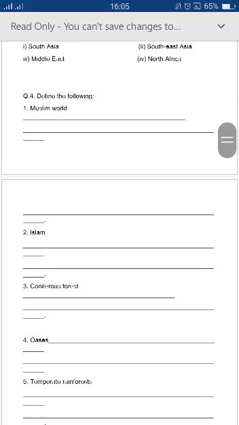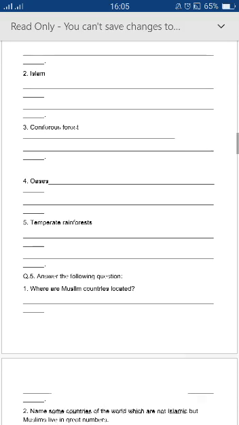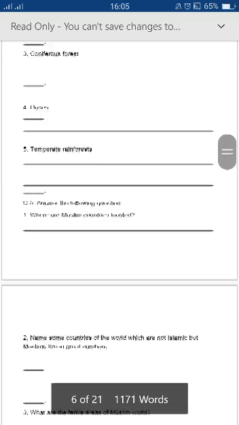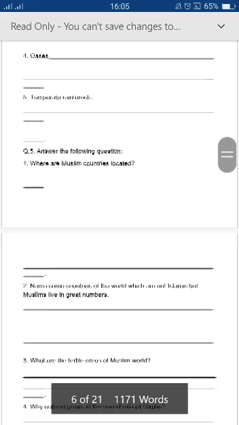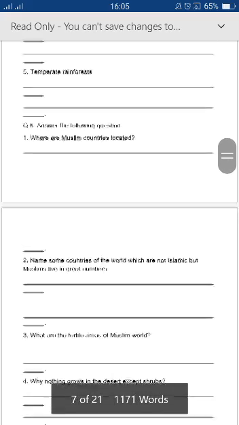Define the following. As I defined the Muslim world for you, same like this, you can define Islam. Islam is a religion and Islam is our religion, so you can write about Islam easily. Coniferous forest, oasis, temperate rainforest. You can fill these terms with the help of the reading of chapter 1.